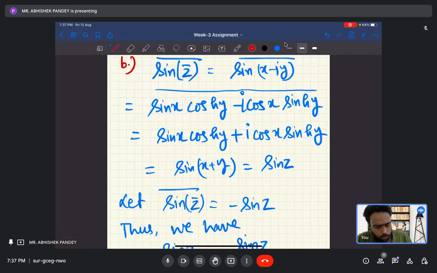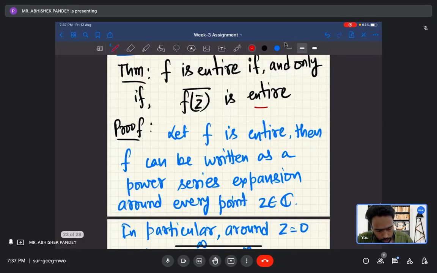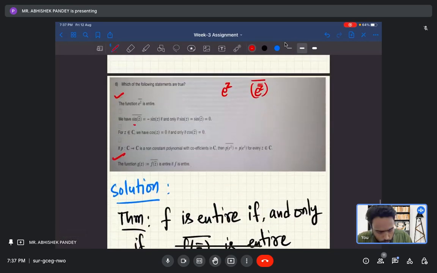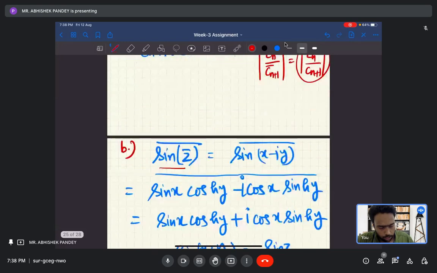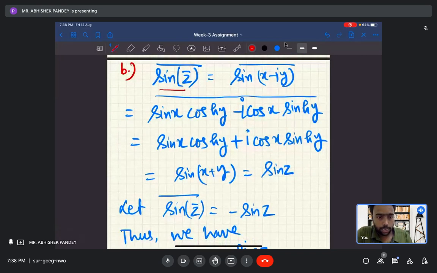So this you have to calculate. The second option says that this is equal to this if and only if sin z bar is equal to 0, okay? So by the calculation you can see, sin z bar you can write as sin of x minus iy, whole bar. So this you can write as an expansion of sin x minus iy, okay? And once you put the bar on it, it will change the sign from this to this, okay?